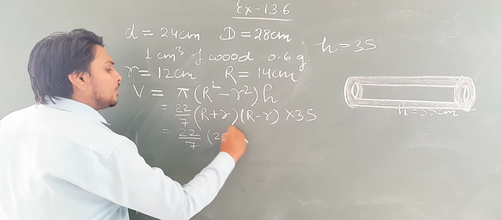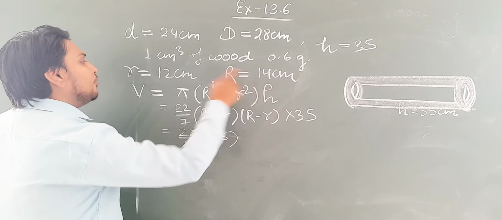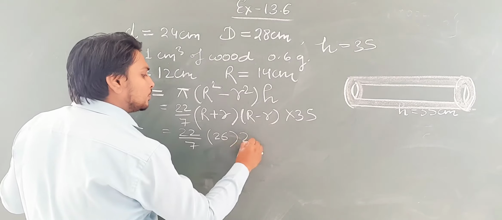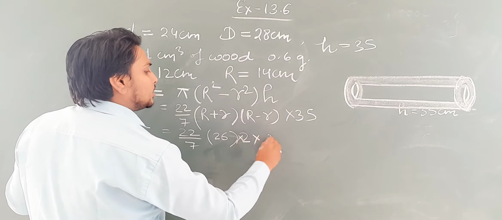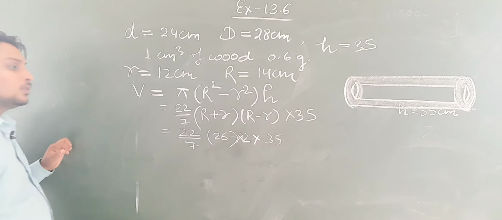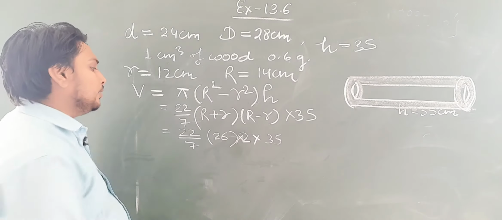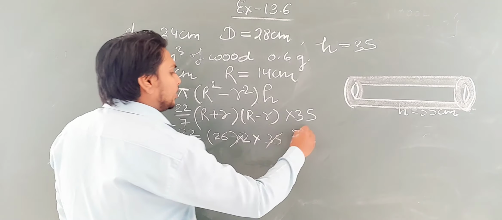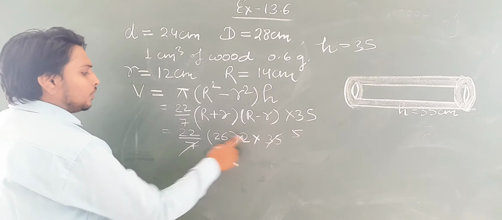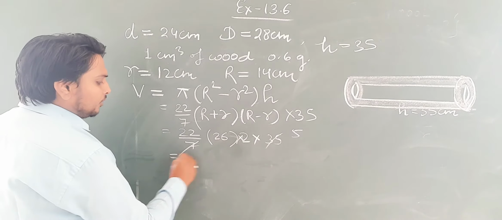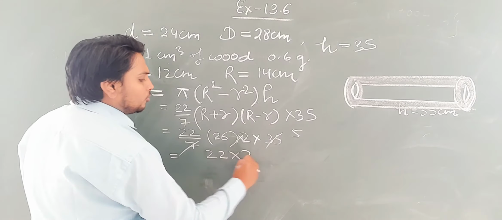Okay, and R minus r will be what? 14 minus 12, that is 2, and it is 35. Okay, so it is 22 into 26 into 2 into 35. 7 5s are 35. 5 2s are 10. Okay, 10 means it will be 22 into 260.